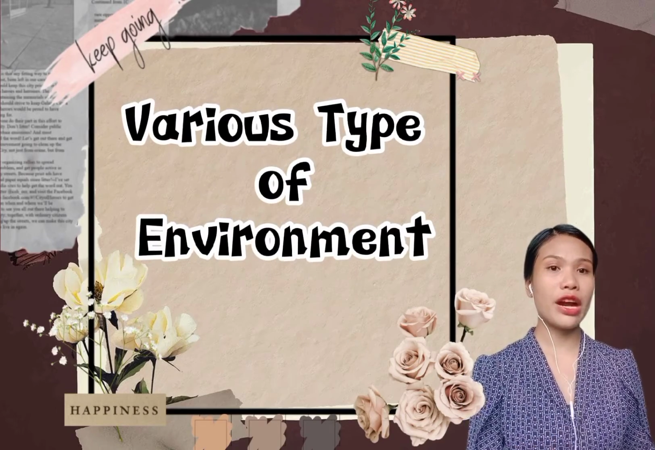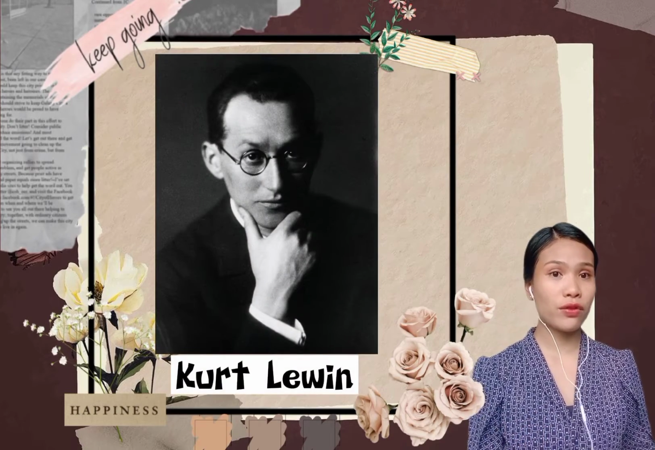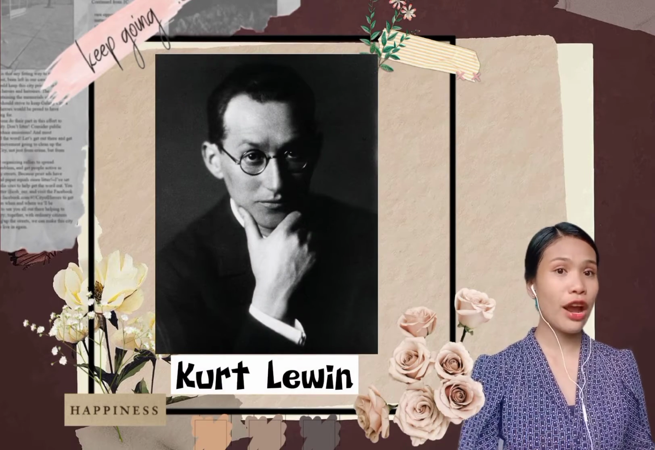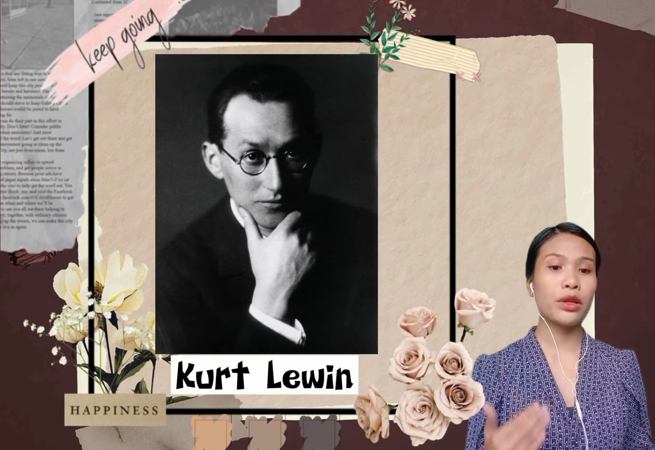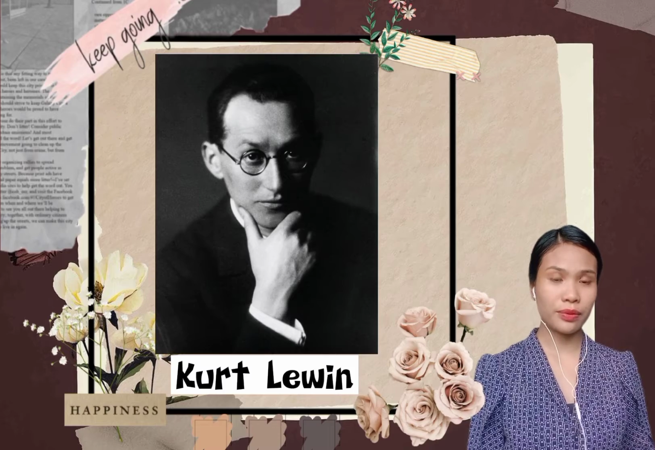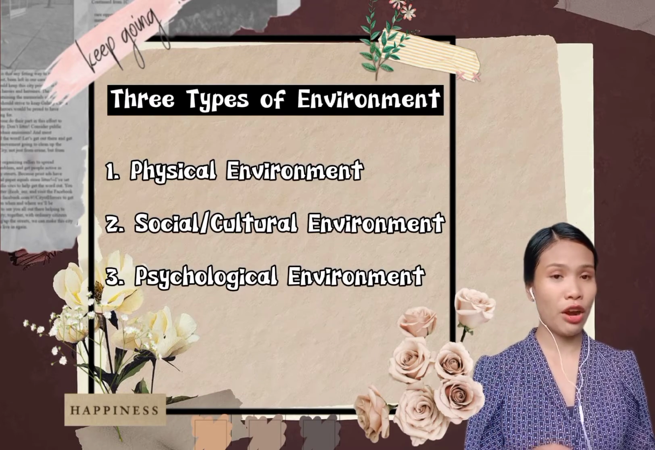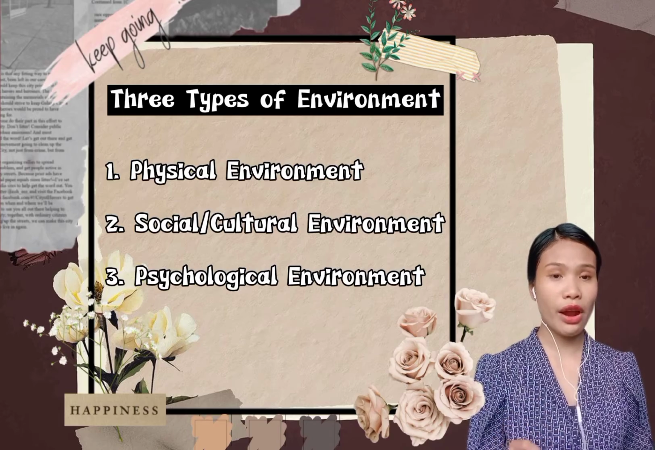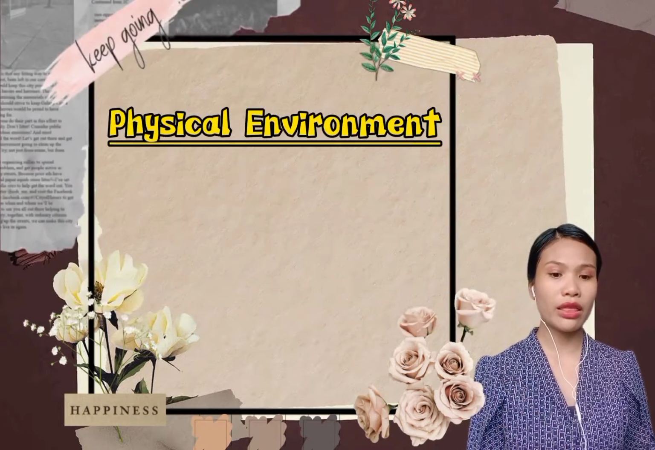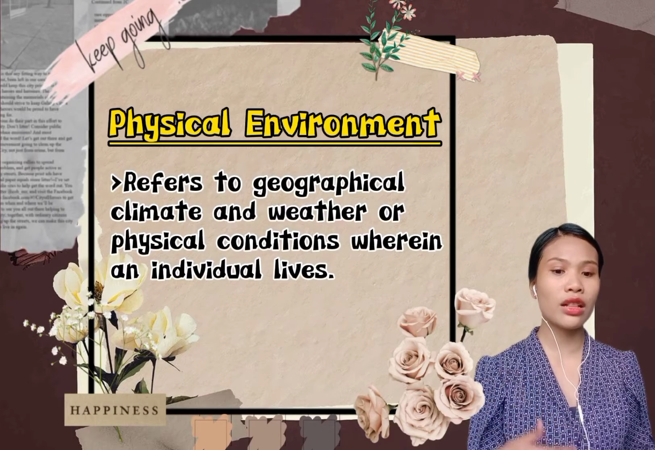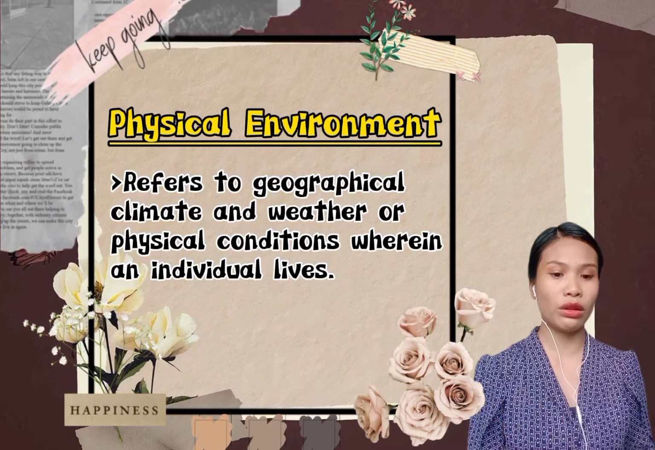First, what are the various types of environment? According to Kurt Lewin, a father of social psychology, environment is of three types, which influence the personality of an individual. So there are three types of environment: the physical environment, social and cultural environment, and psychological environment. The physical environment refers to geographical climate and weather or physical condition wherein an individual lives.